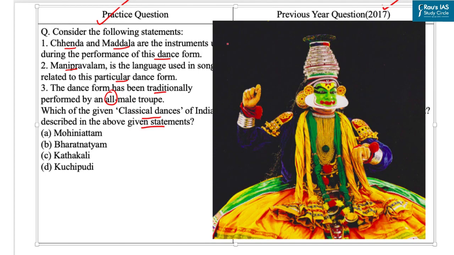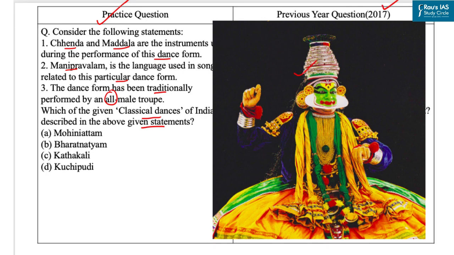Now, Kathakali is a story play genre of art, but one distinguished by the elaborately colorful makeup and costumes of the traditional male actor dancers. It is the dance drama from the South Indian state of Kerala. Traditionally, all roles are played by male actors, though in modern performances, women have been welcomed into the Kathakali tradition. Also, the language used for Kathakali songs is Mani Pravalam. It is a mixture of Malayalam and Sanskrit. Further, Chenda and Madala mark the beginning and the end of a Kathakali recital. So with this description, our correct answer is option C, Kathakali.